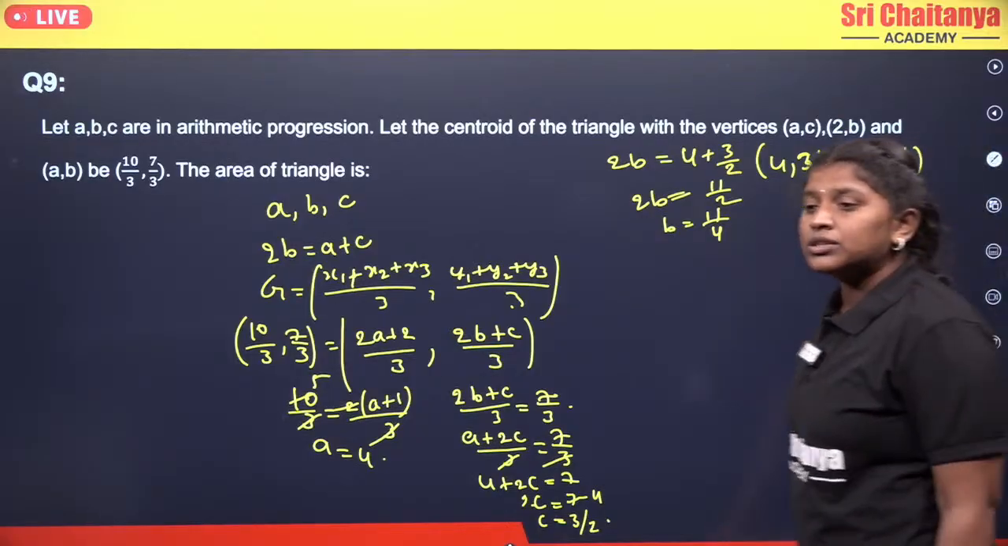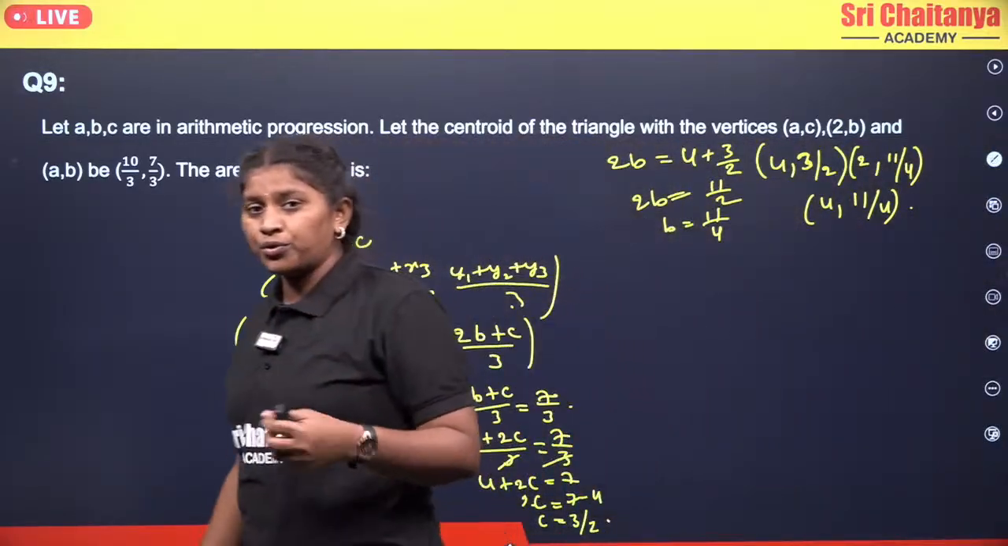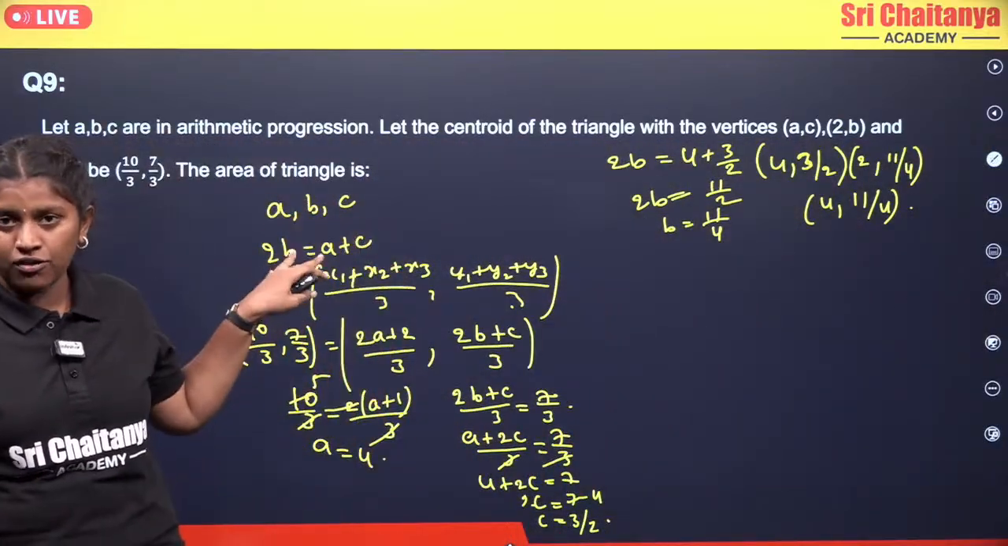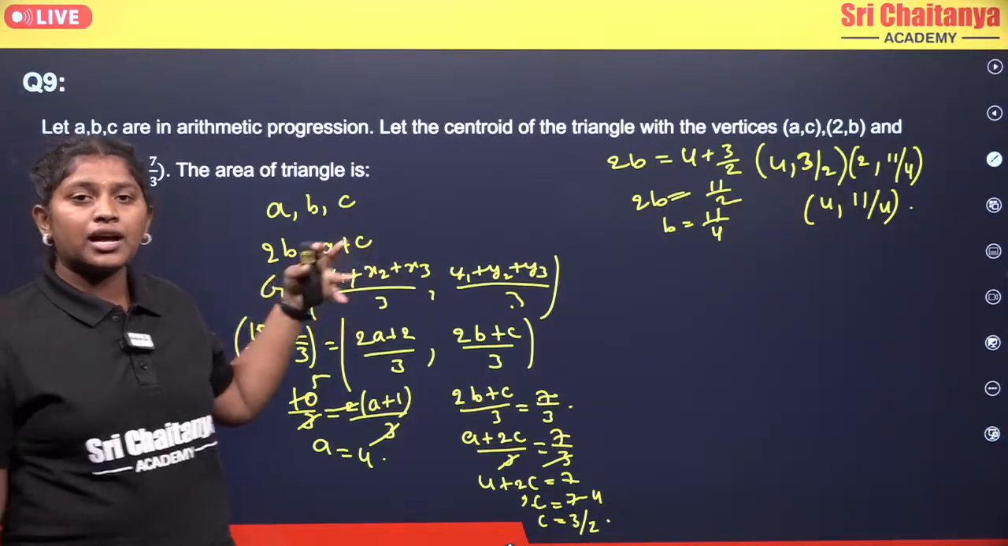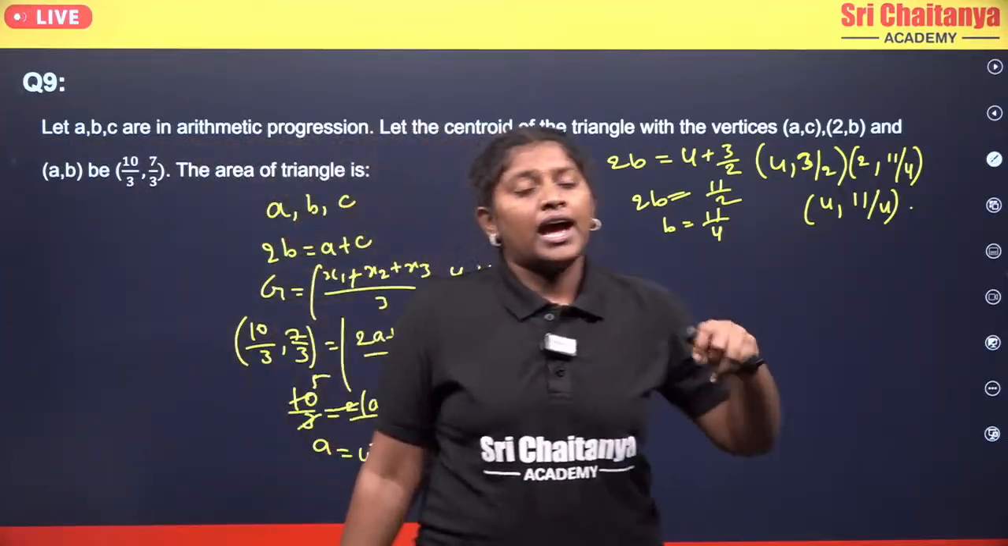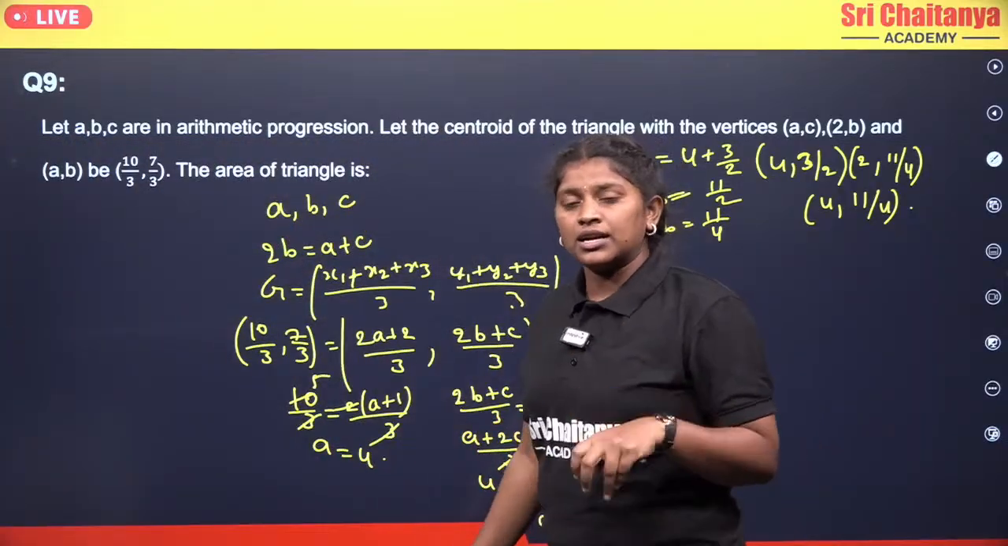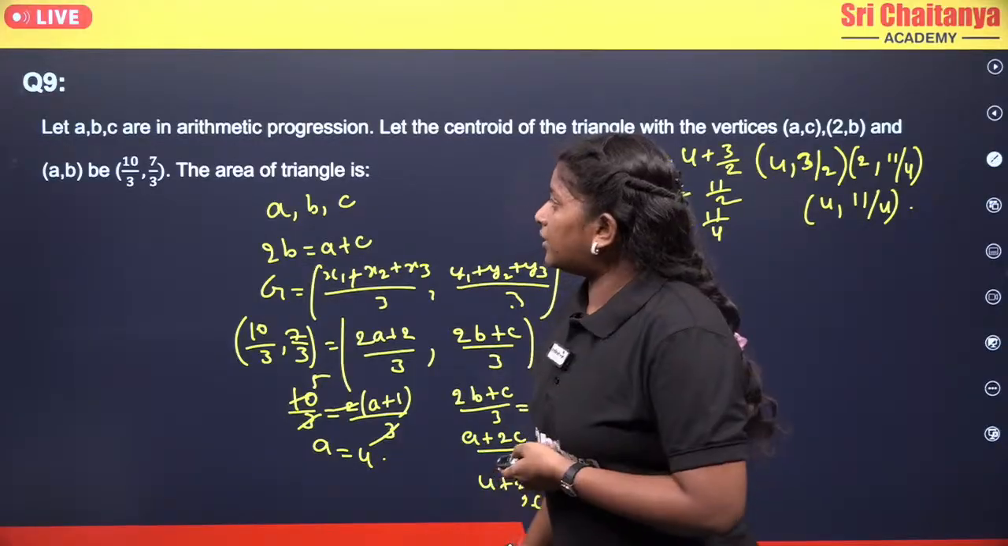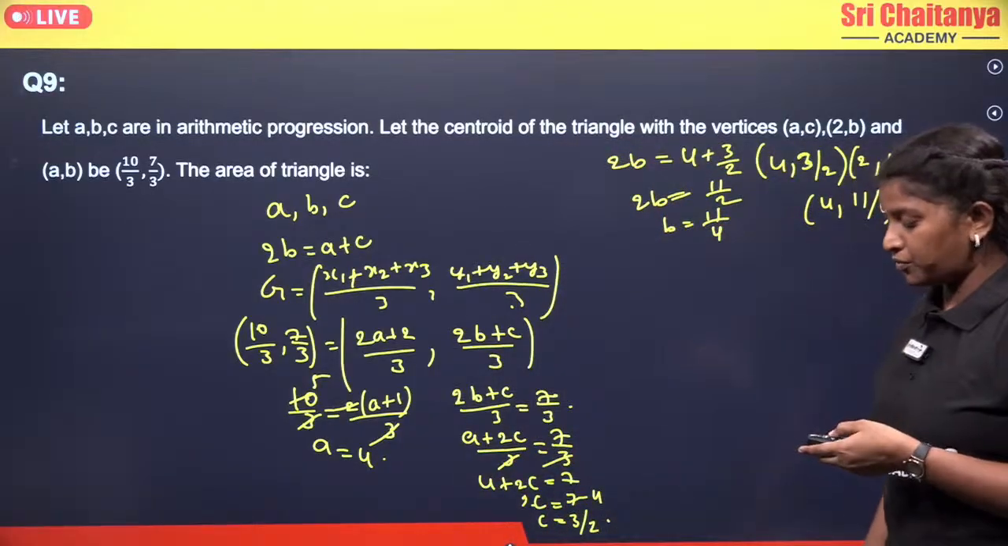Okay, so we got the three vertices, and I hope you will do the calculation for the area of the triangle and give the answer in the comment section. Okay, and if you have any doubt in this, then you can connect with us and we will solve your doubts. Now moving to the next,